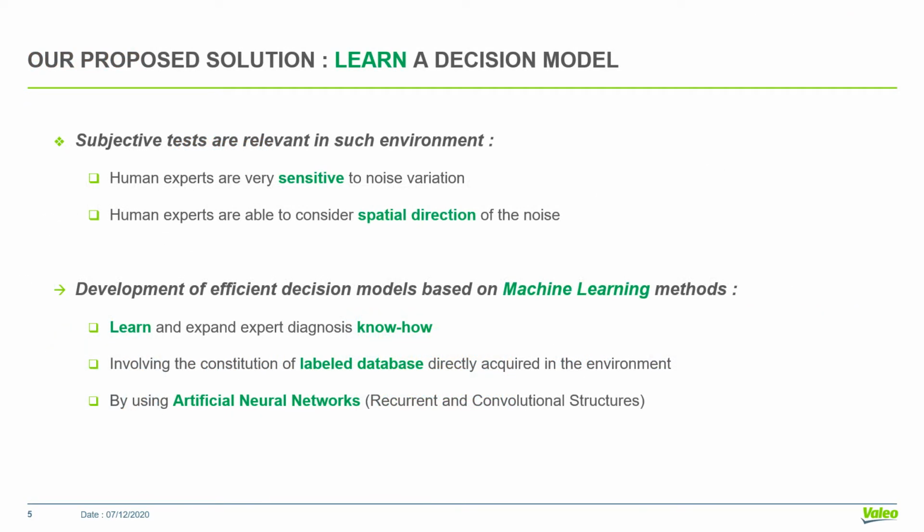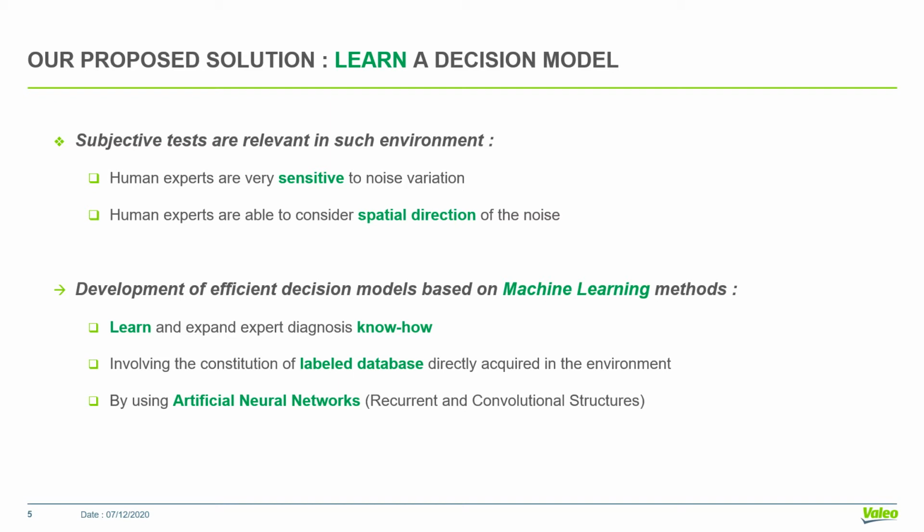Our proposed solution is to learn a decision model by considering environment harshness. In our plants, the end of assembly line test is a two-step process. The first one could be called objective test, where the diagnosis is done by extracting common signal processing features and checking if the features' values are between thresholds. As you can imagine, because we are in a non-mastered environment, the thresholds are quite open in order to avoid overquality, which could lead to reworking machines that are compliant.